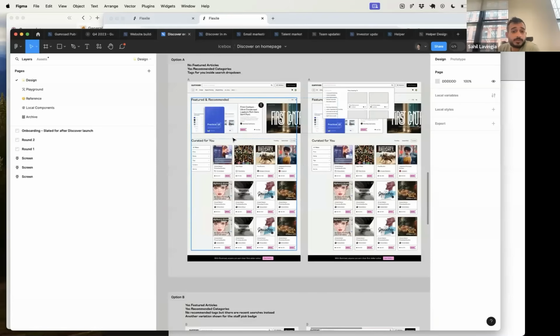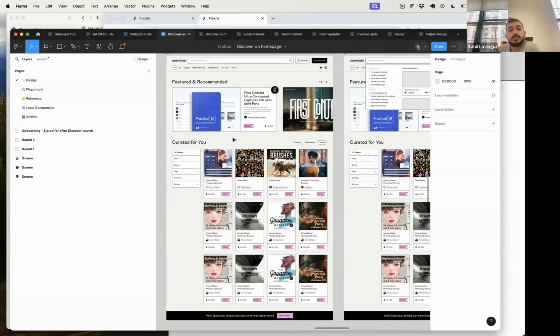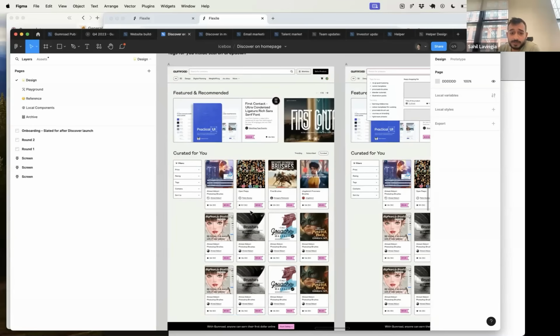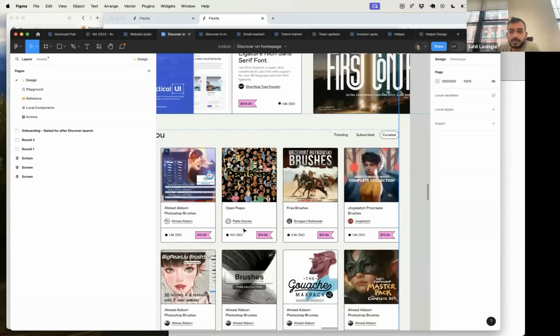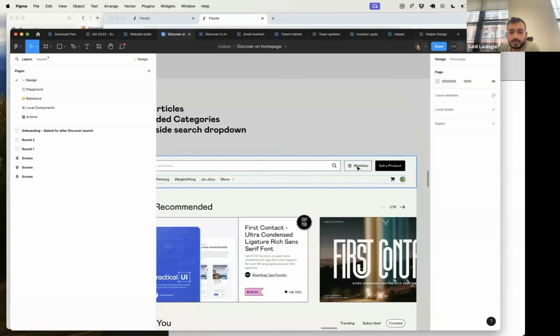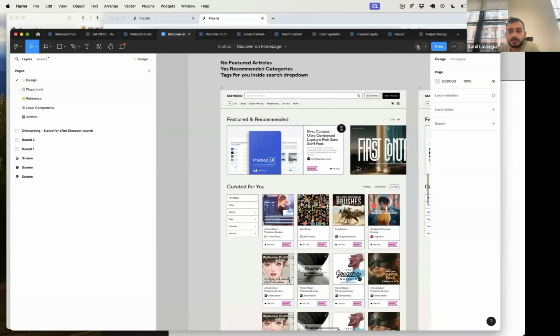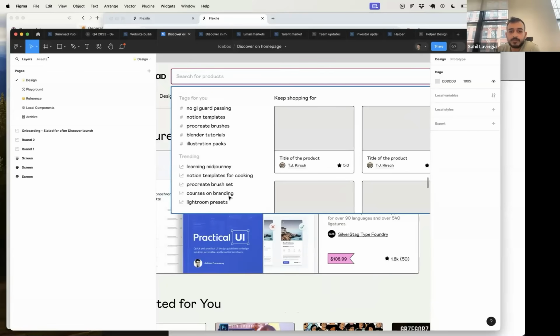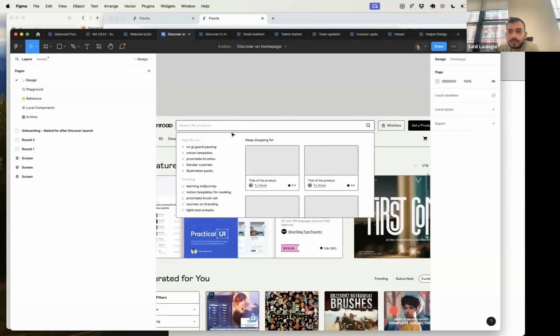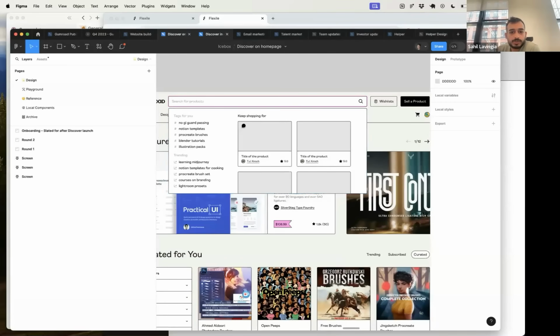But in the beginning, if you said 2-3 years ago, hey, Gumroad, this tool that allows you to sell stuff directly to your audience, is going to become a marketplace, I think it was a little bit harder to see the path forward. And we had to ship a lot of features in order to make this happen. Things like ratings, reviews, wish lists, all of these things will be part of this. And you can see some of that in this design, which will be pretty awesome. And all that data will feed into better recommendations and hopefully generate more GMV for creators, which is the major goal that we have.